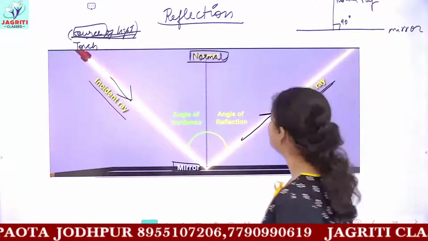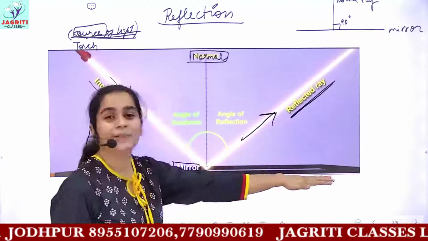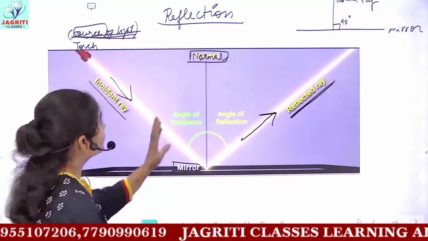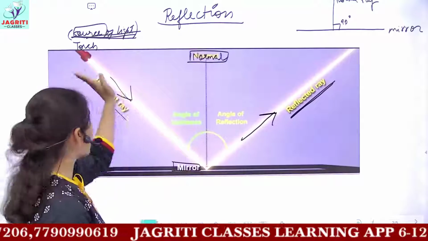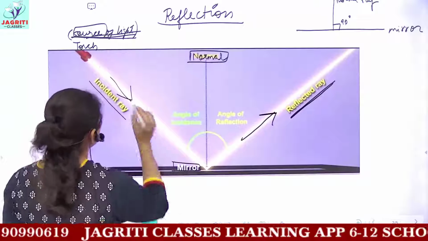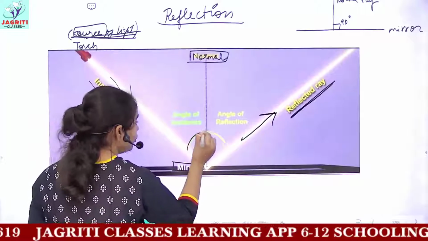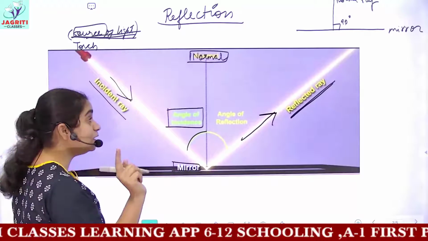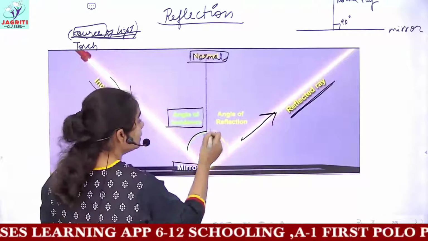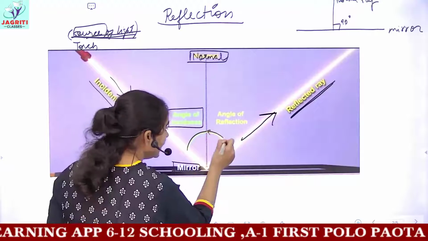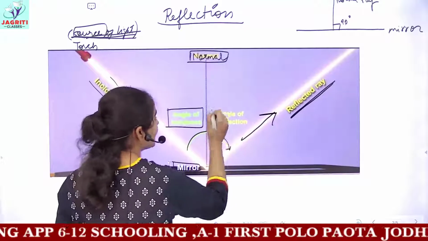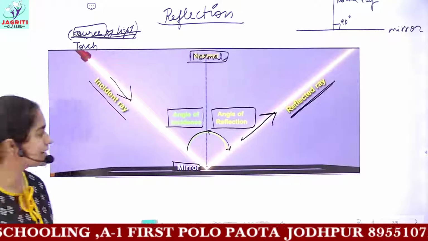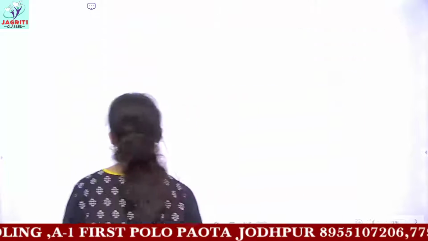And then the angle between this normal ray and the incident ray is called the angle of incidence. And the angle formed between the normal ray, starting from here, and the reflected ray is called the angle of reflection.